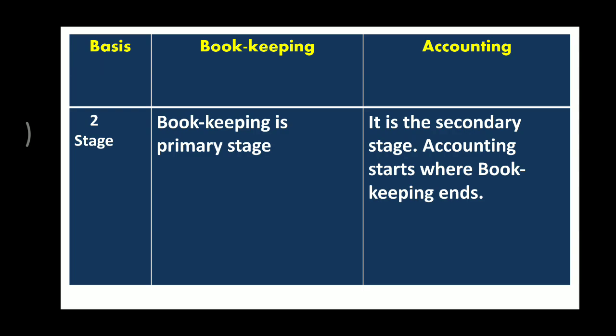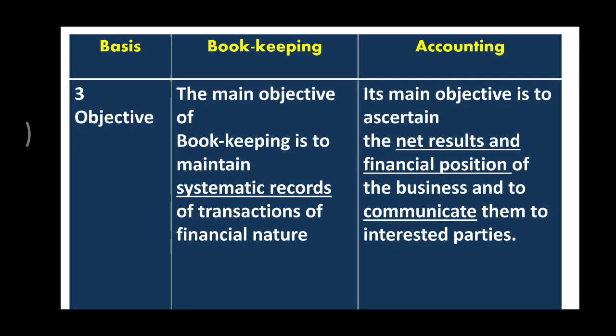So that is the primary part. And in accounting, we do summarizing, analyzing, interpretation and communication. That's why bookkeeping is the primary stage and accounting is the secondary stage, and accounting starts where bookkeeping ends.